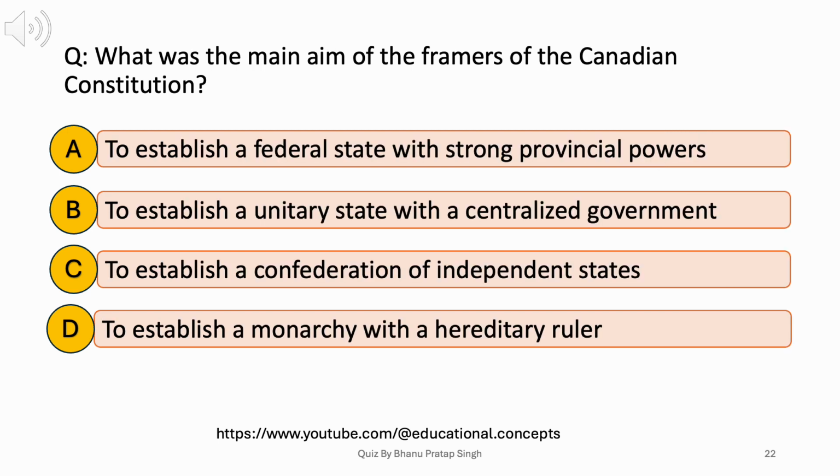What was the main aim of the framers of the Canadian Constitution? A. To establish a federal state with strong provincial powers. B. To establish a unitary state with a centralized government. C. To establish a confederation of independent states. D. To establish a monarchy with a hereditary ruler. Answer. A. To establish a federal state with strong provincial powers.